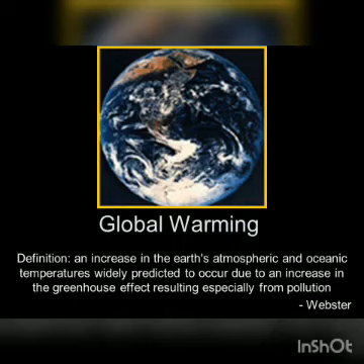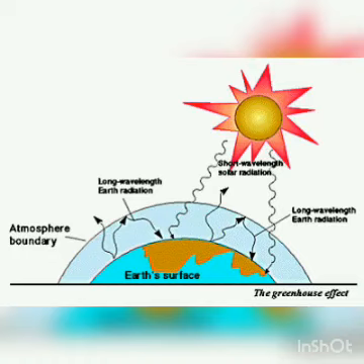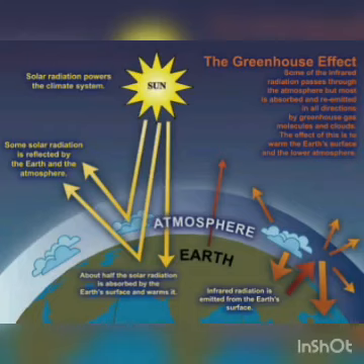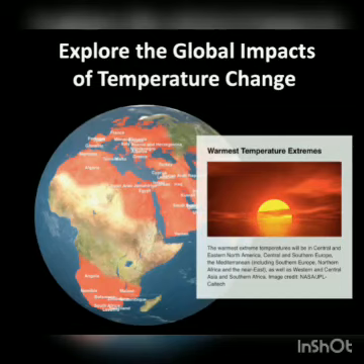So, global warming occurs when carbon dioxide and other air pollutants and greenhouse gases collect in the atmosphere and absorb sunlight and solar radiation that have bounced off the Earth's surface. Normally, this radiation would escape into space, but these pollutants trap the heat and cause the planet to get hotter. Even a small increase in global temperature could have serious consequences.